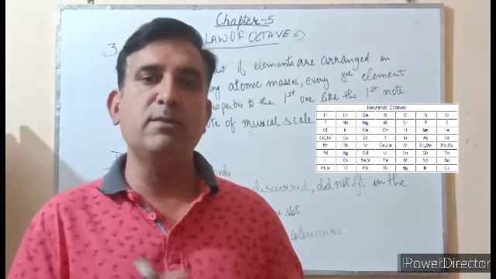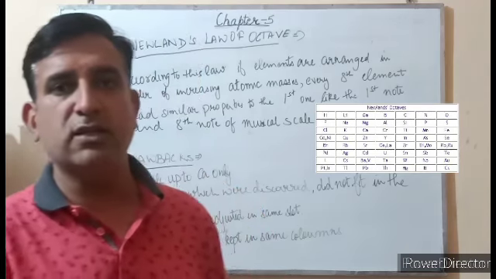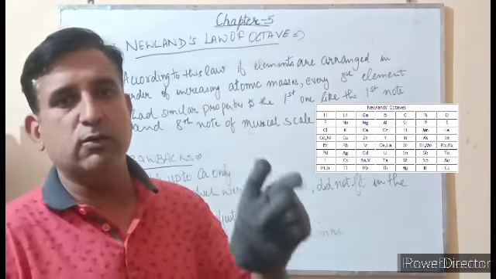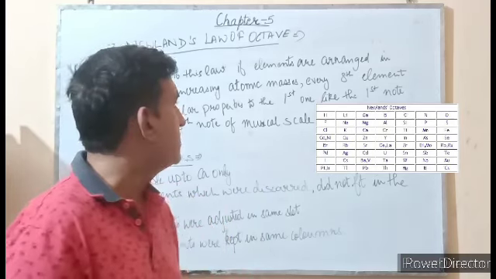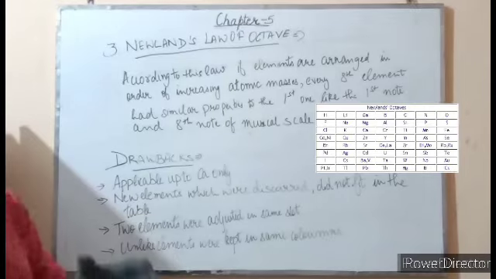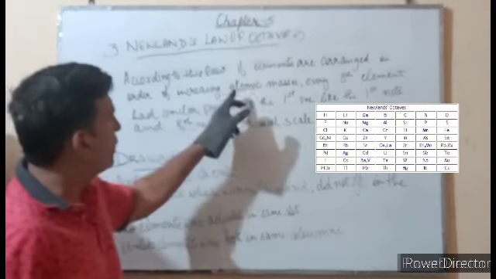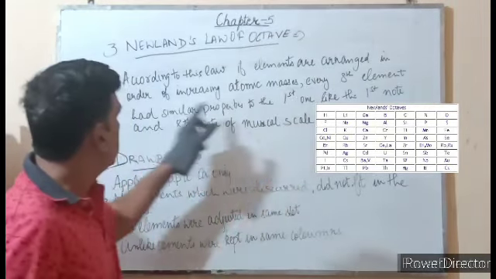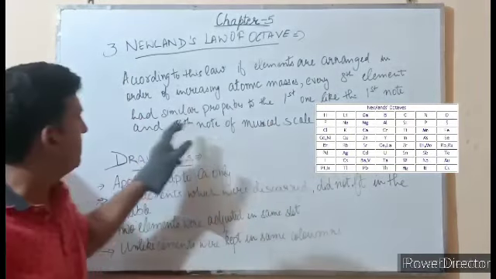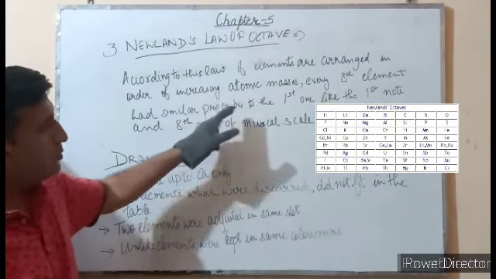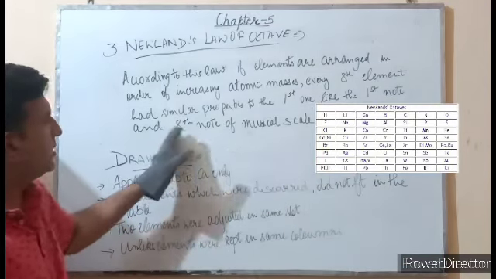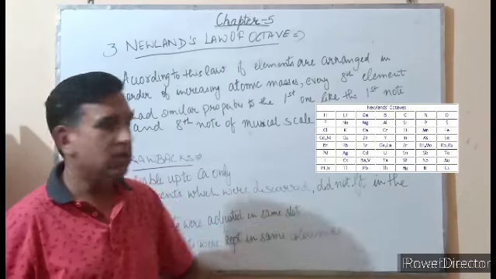In the same way, when elements are arranged on the basis of increasing atomic mass, the properties of the first element are similar to that of the 8th element. Therefore, his law was named the law of octaves. So what is Newland's law of octaves? According to Newland's law of octaves, if elements are arranged in the order of increasing atomic masses, every eighth element has similar properties to that of the first element, like the first note and eighth note of a musical scale.